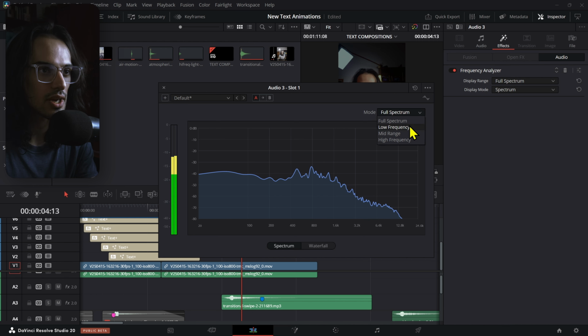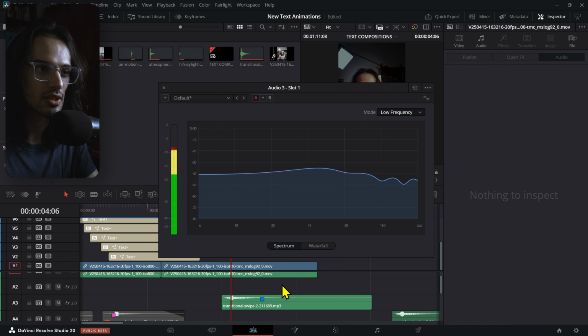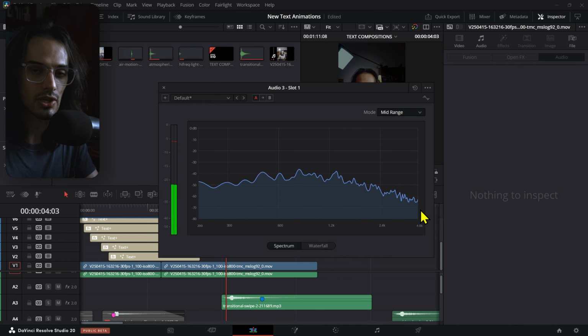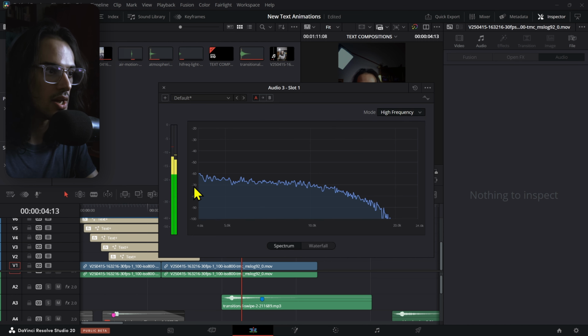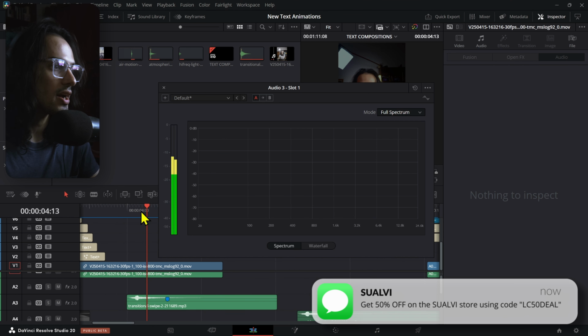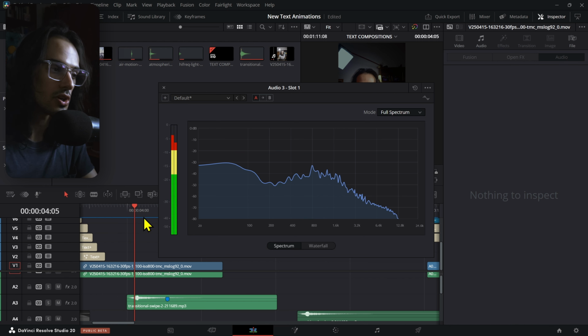Here you can check out the different modes, but I'm not entirely sure if I'm reading these correctly yet, because right now it shows all the low frequencies. In the mid-range, this same sound also affects the whole mid-range. Then we have the high frequency, which shows from 4,000 almost all the way to 20,000. But this is the full spectrum. So you can check out this frequency analyzer to know what to stack on top of each other from the different sounds that you have, right?